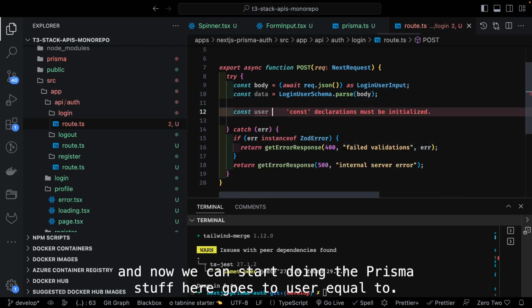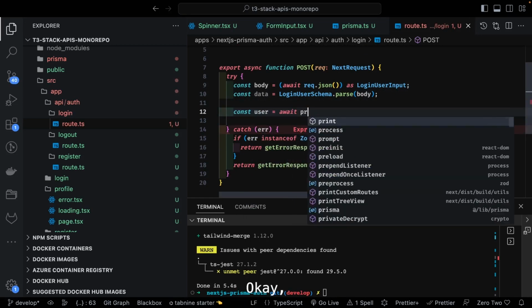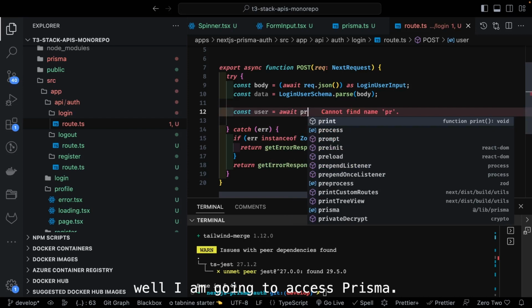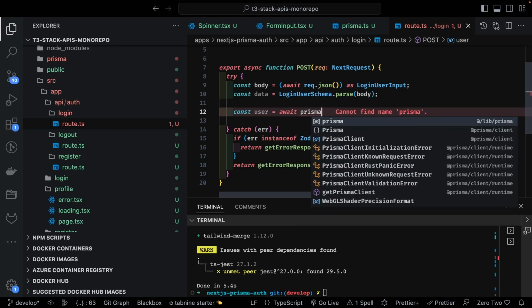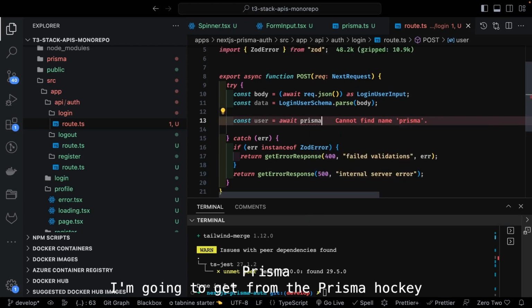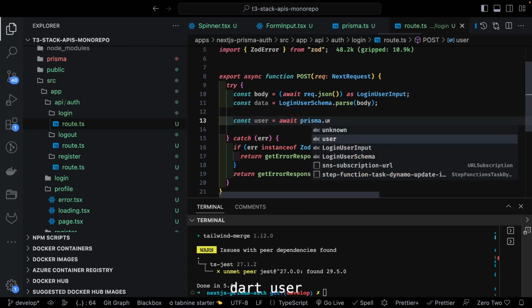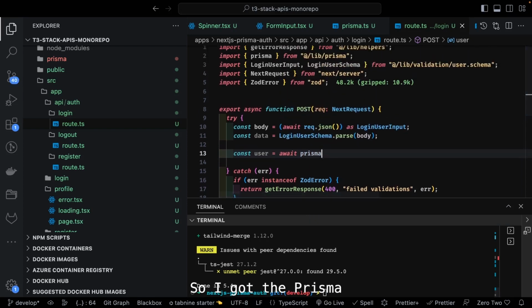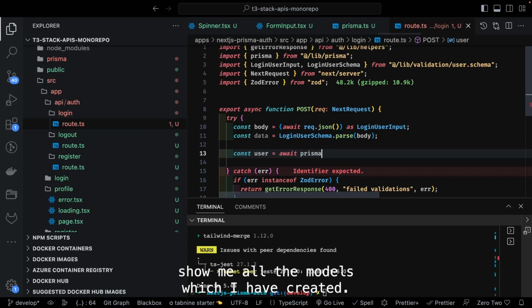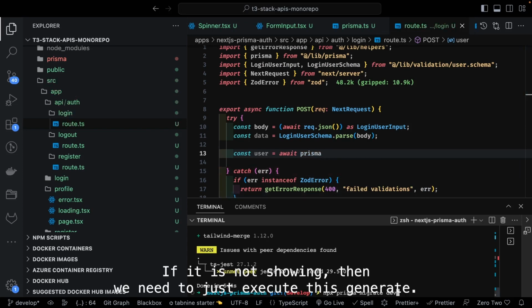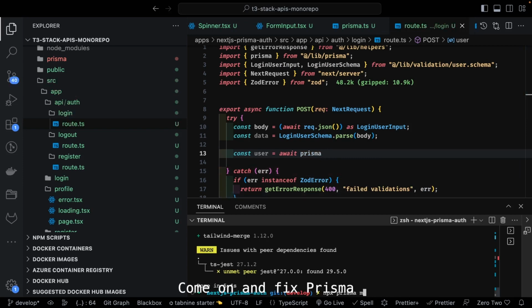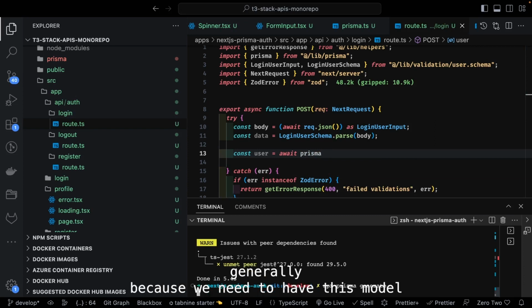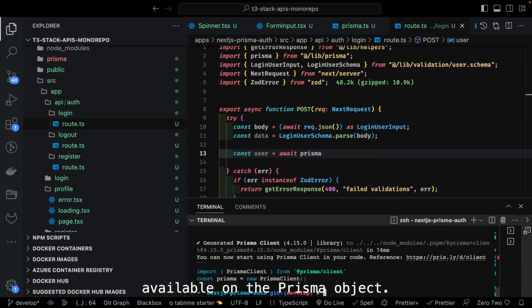const user equal to await. So I am going to access Prisma. I'm going to get it from the lib Prisma. Okay, dot user. Why is this not showing me? I got the Prisma from the lib Prisma, and then it should show me all the models which I have created. If it is not showing, then we need to just execute the generate command, npx prisma generate, because we need to have this model available on the Prisma object.